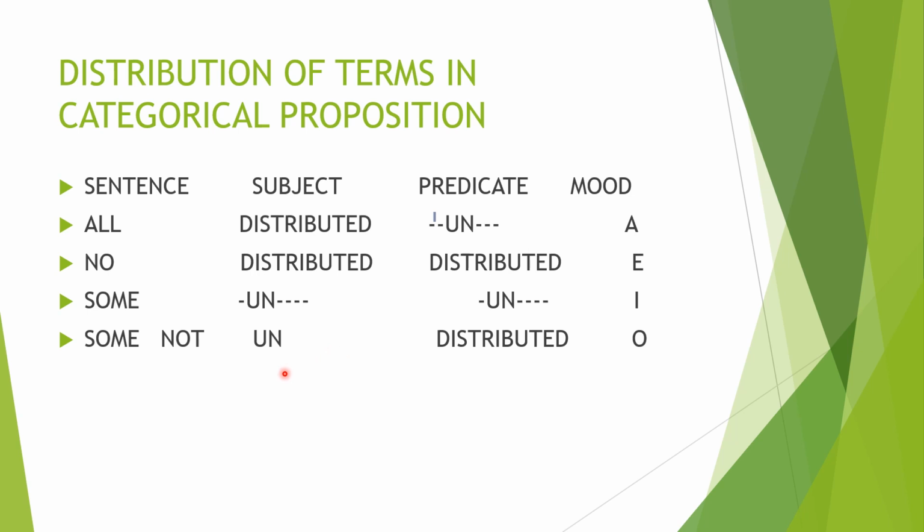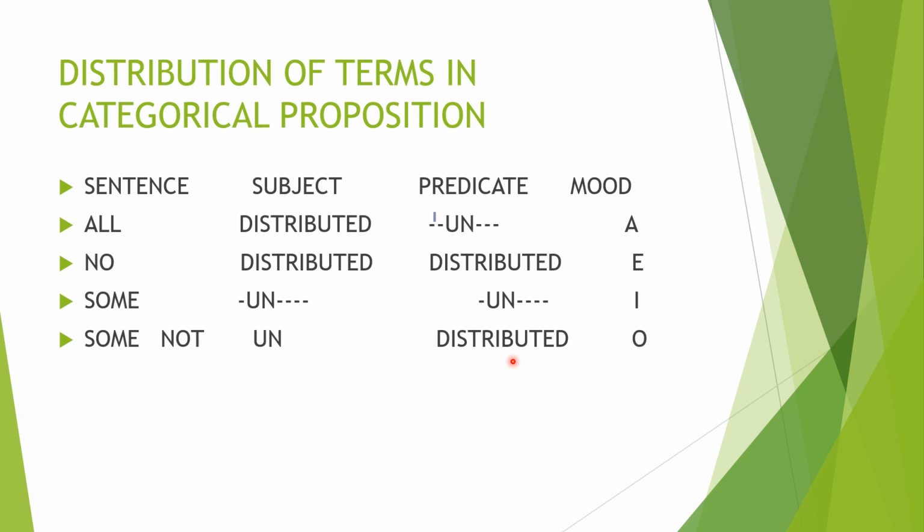It is easy. You study only the distributed terms. All: the subject is distributed. No: subject as well as predicate are distributed. Some: no distribution. Some not: only the predicate is distributed. If you study like this, then it's easy for you. If you study both together, it is difficult for you.